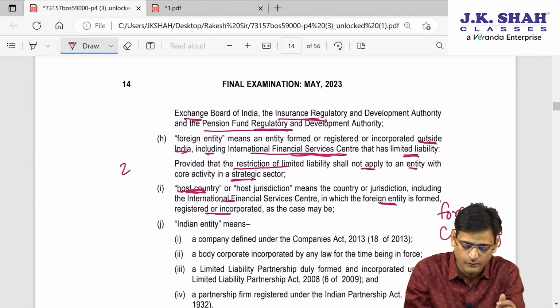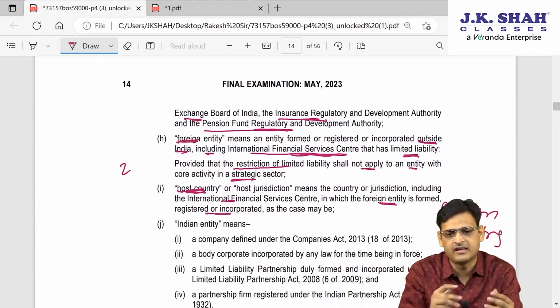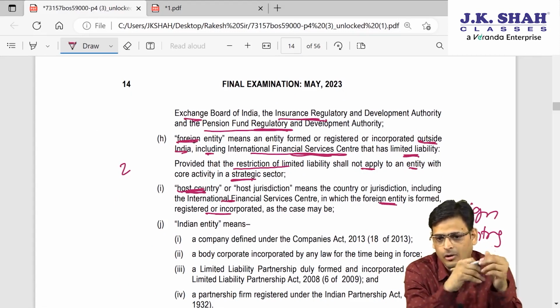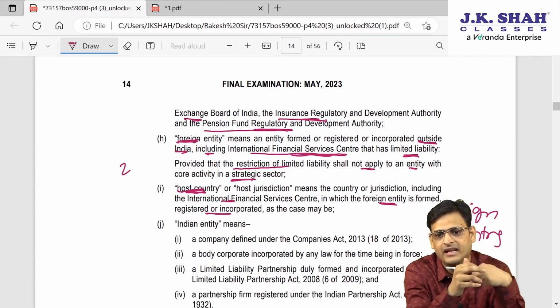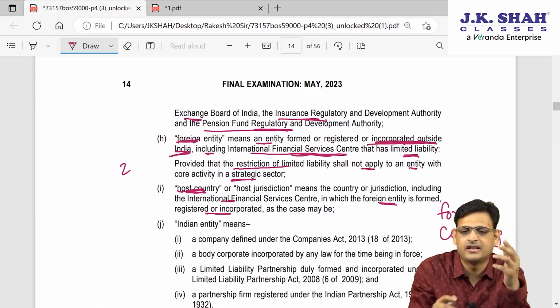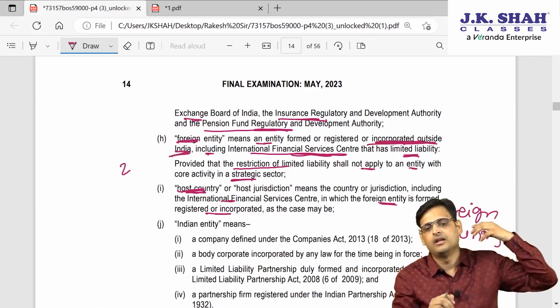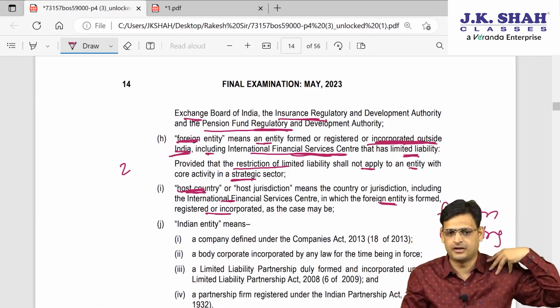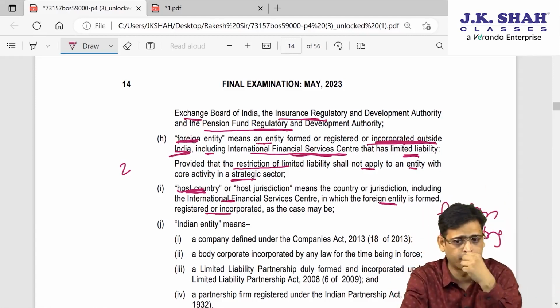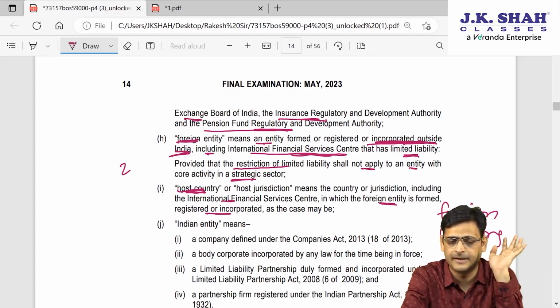Then what is a foreign entity? Very simple. Can I say an Indian investor is making an investment outside India? So the entity outside India in which the Indian investor is making an investment is called a foreign entity. So this is any entity which is registered outside India. For example, if I am Rakesh Mishra, or let's say Reliance, and Reliance is making an investment in Microsoft, then Microsoft will be a foreign entity.